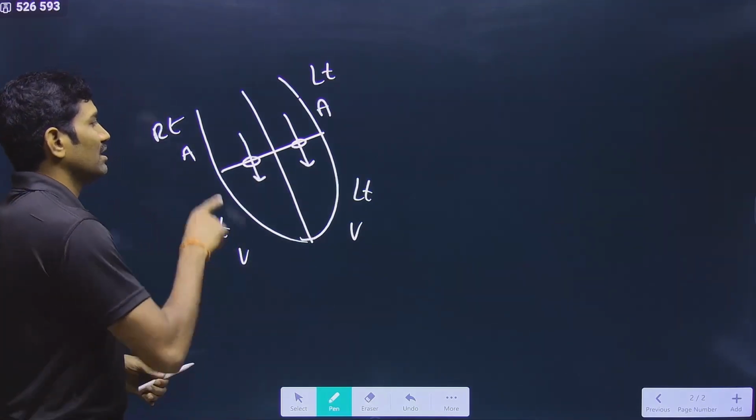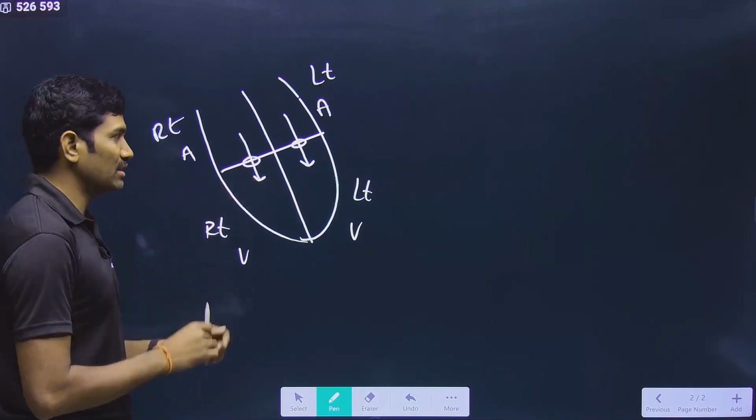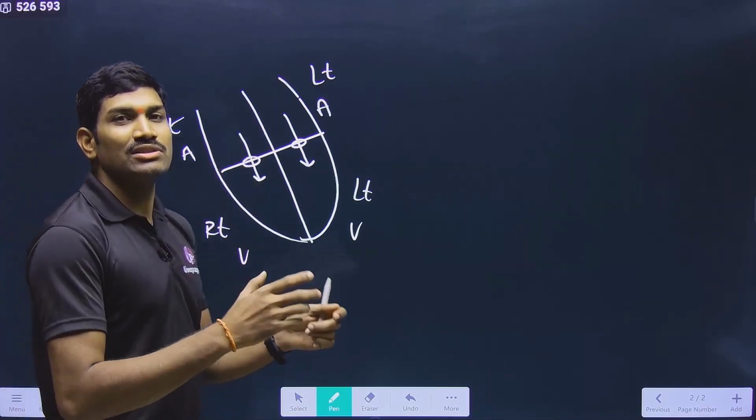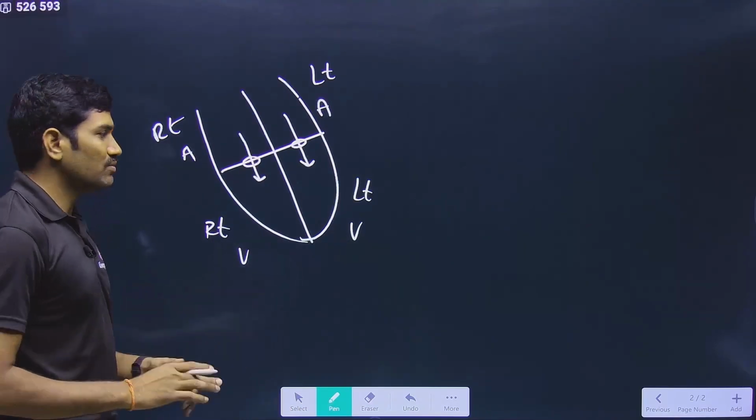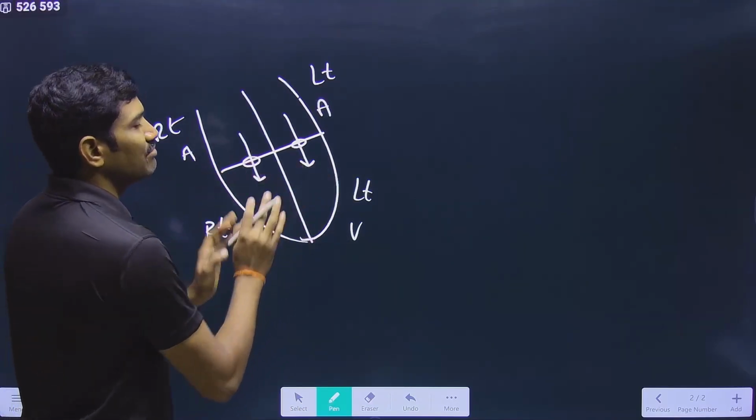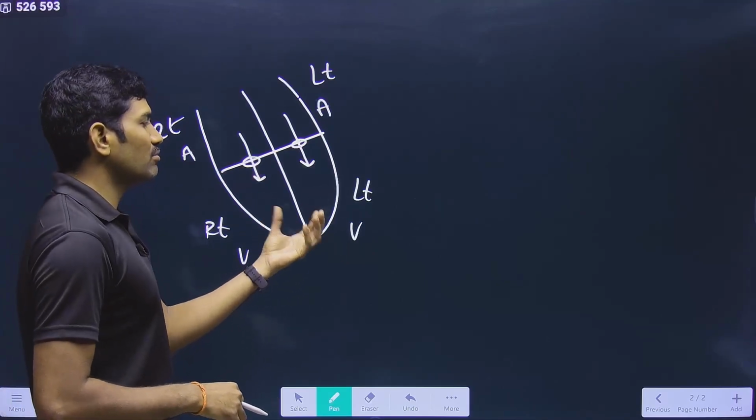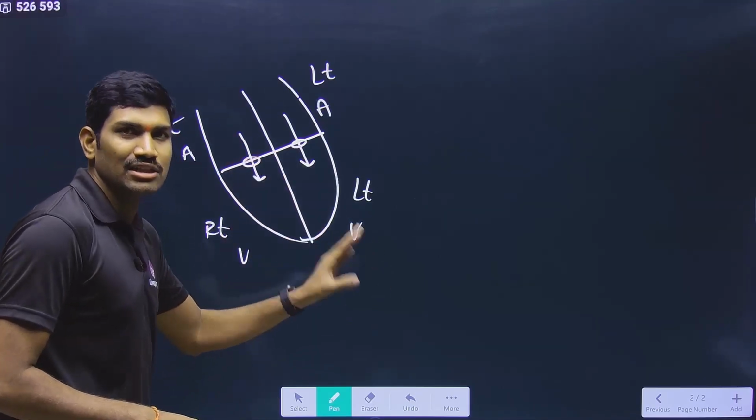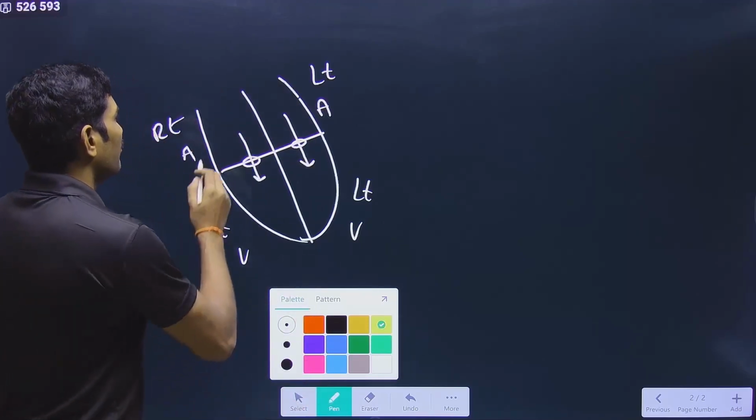And not only this, the right atrium is getting deoxygenated blood from the body parts, and the left atrium is receiving oxygenated blood from the lungs. This is what is happening in the joint diastole. In this way, ventricles are passively filled. Yes or no? And in this way, 70% volume of the ventricles is filled during the joint diastole only. After this, what happens?